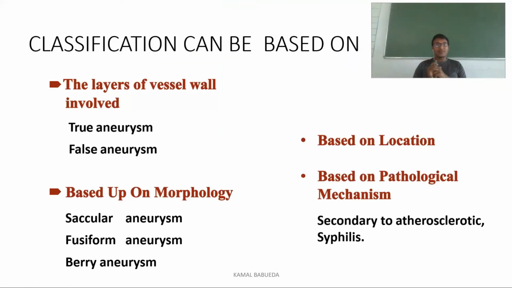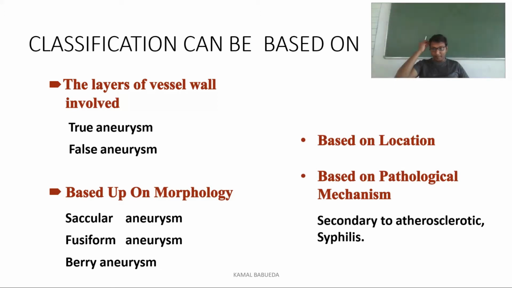Next, classification based on the types. So here we have, based on the layers of vessels that are involved, true aneurysm and false aneurysm. Based on the morphology, meaning based on the shape, we are calling it saccular aneurysm, fusiform, and berry aneurysm. Based on location, if it is in the aorta, we call it aortic aneurysm. If it is in the abdomen, we call it abdominal aneurysm.